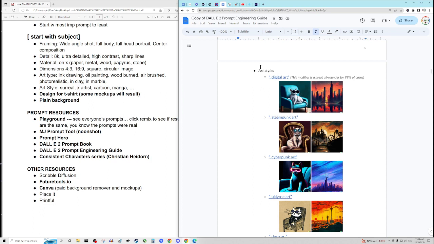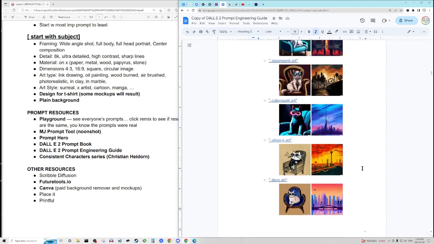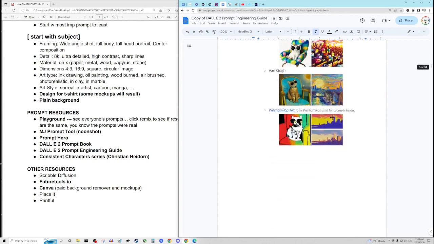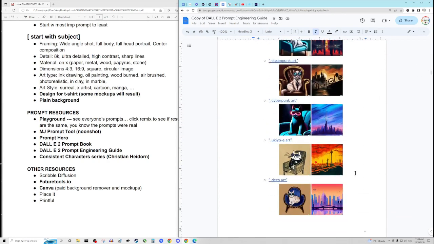And art styles, again, we've already covered this, but just to show you an example of this cat with the sunglasses in all these different art styles: cyberpunk, steampunk, digital art, art deco, and it can go on and on and on. You can see how the same core prompt that describes the subject matter, with the art style or the modifier of a famous artist, radically affects the output of the art that you're going to get.